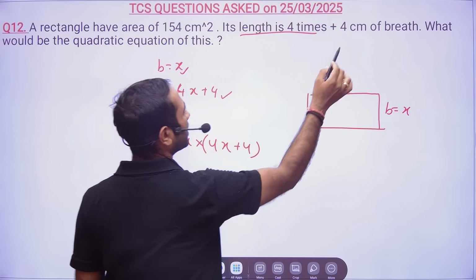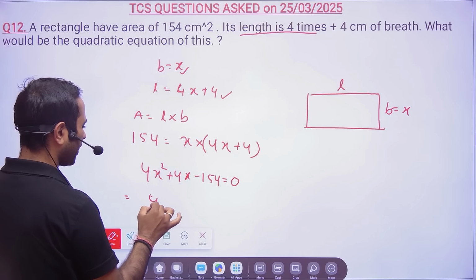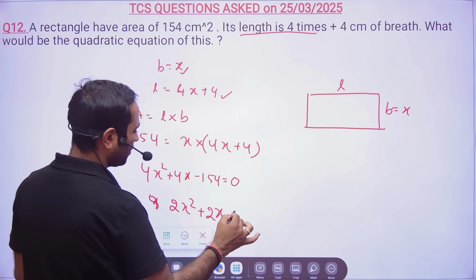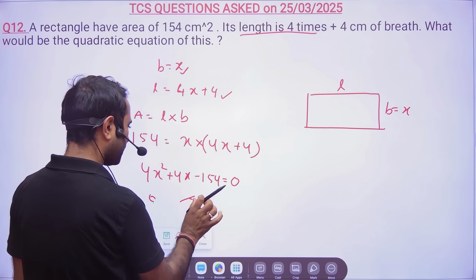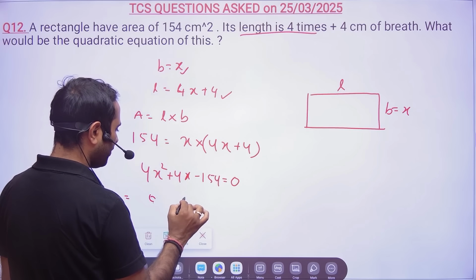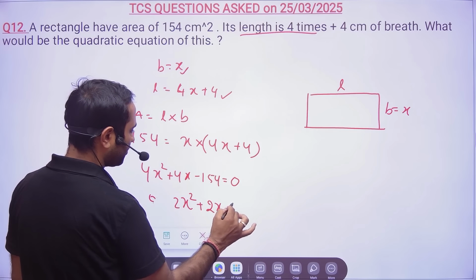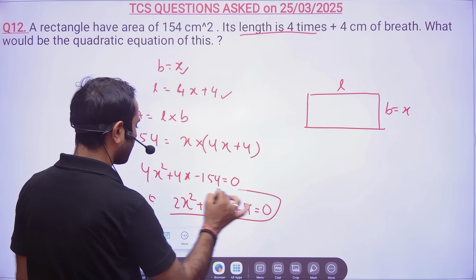Here it will be basically 4 times more than this, something will be there. Okay, so just ignore it. This question is not very proper. So what I will do, 4 we cannot, so 2 will take common: 2x square plus 2x minus 77. So this will be your quadratic equation.